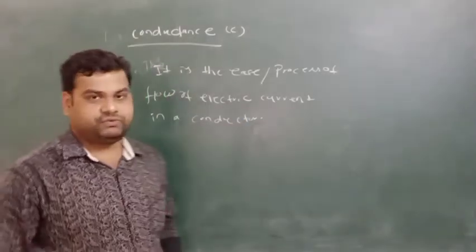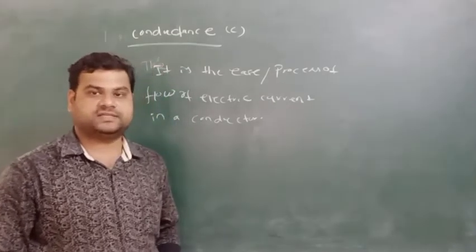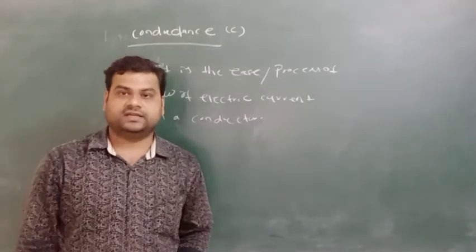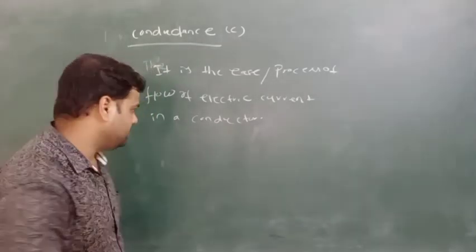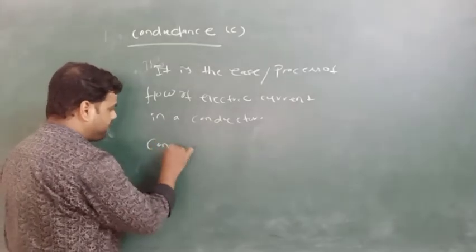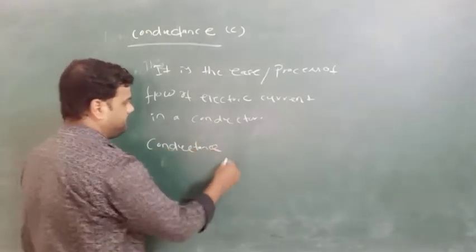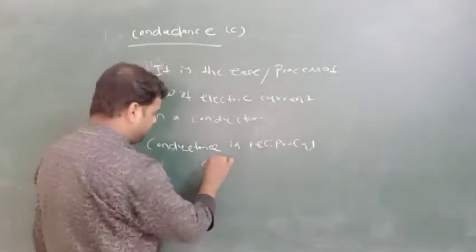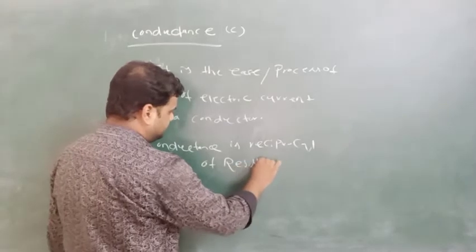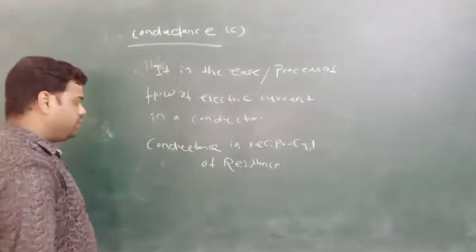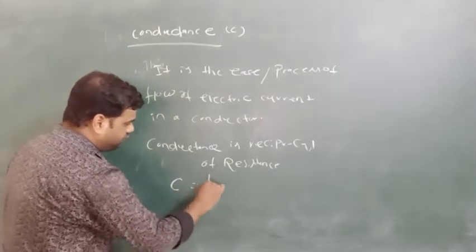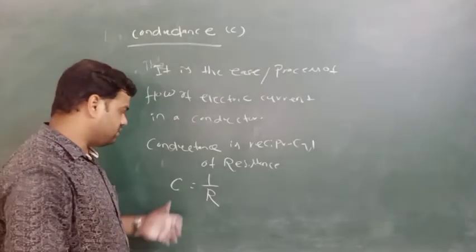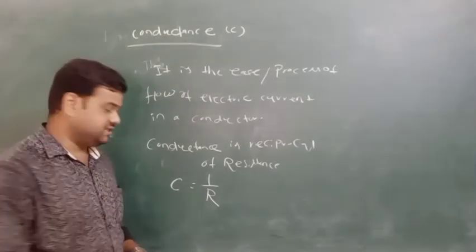Before conductance we have studied resistance, so what is the relationship between conductance and resistance? Conductance is the reciprocal of resistance. So we can write C equal to 1 by R, meaning conductance equals the reciprocal of resistance.